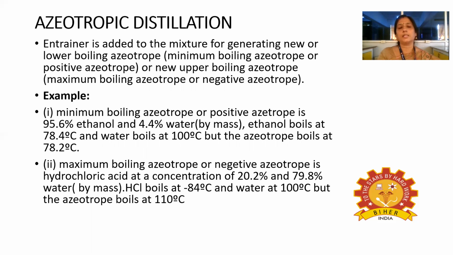When considering the maximum boiling azeotrope, take hydrochloric acid at a concentration of 20.2 percent and water at 79.8 percent. HCl will normally boil at 84 degrees Celsius, and we know water boils at 100 degrees Celsius. But when these two form an azeotrope, the azeotrope will boil at 110 degrees Celsius. So the boiling point is increased. That's why we call it a maximum boiling azeotrope.